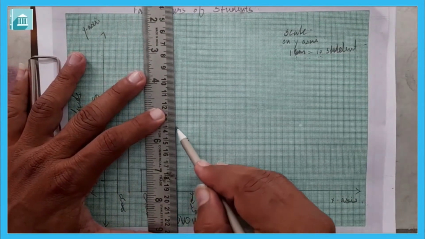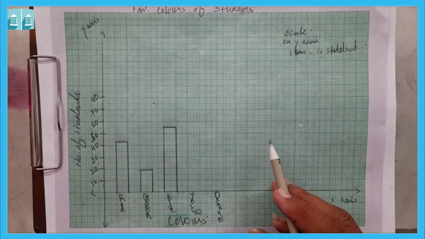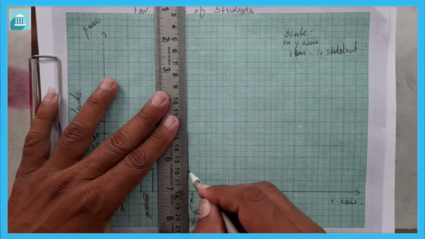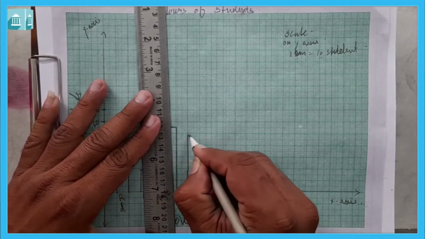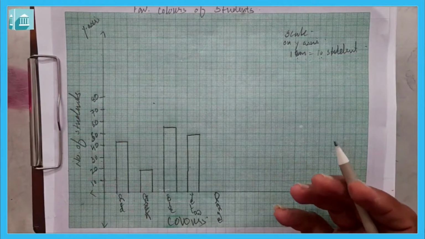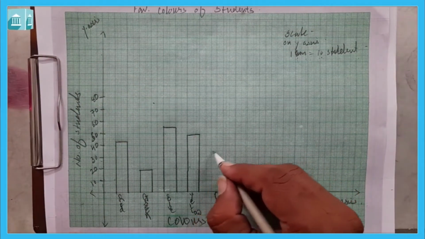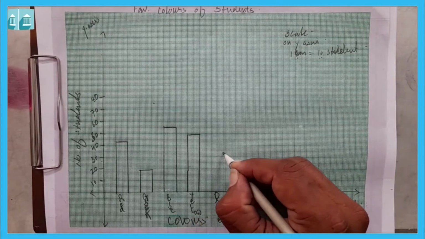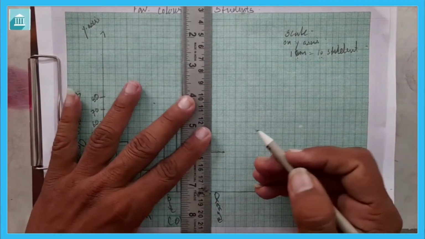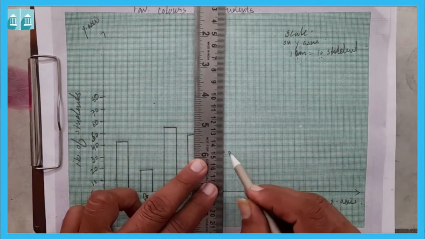Then this way we can do it. Then it is given yellow color is 49. So 49 will come from here. Then orange color, and orange color is 34. So 34 will be here, which we can mark here, 34.